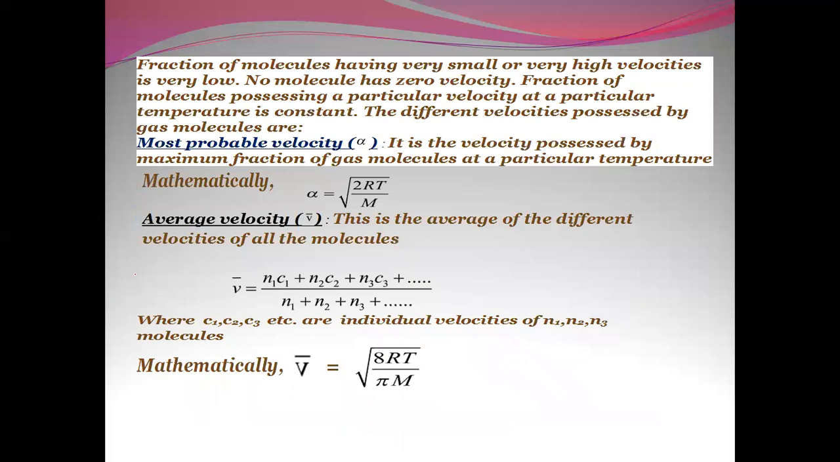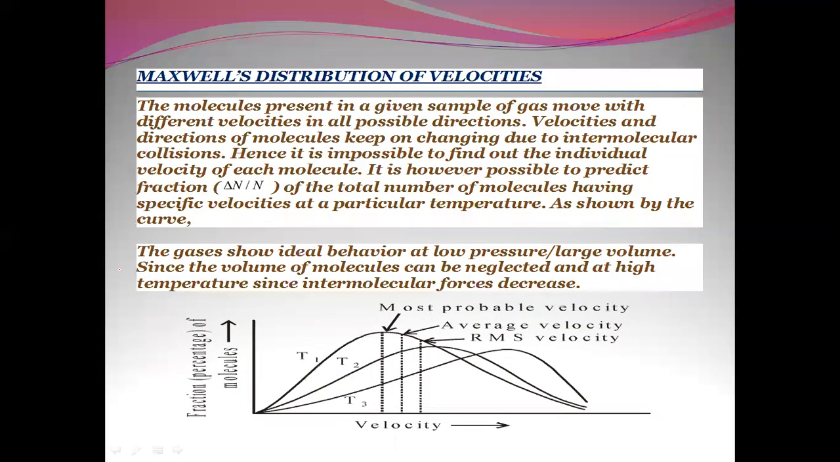Now let us look at that. The fraction of molecules having very small or very high velocities is very low. No molecules have zero velocities. The fraction of molecules possessing a particular velocity at a particular temperature is constant. The different velocities possessed by the gaseous molecules can be discussed here. Most probable velocity is the velocity possessed by the maximum fraction of the gaseous molecules at a particular temperature. So you can see over here, this is the most probable velocity, possessed by most of the molecules.